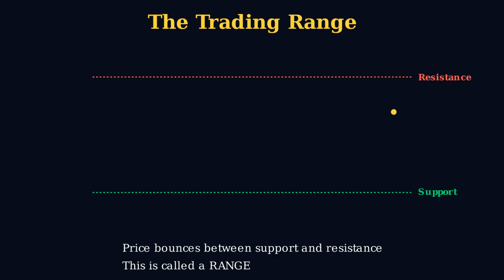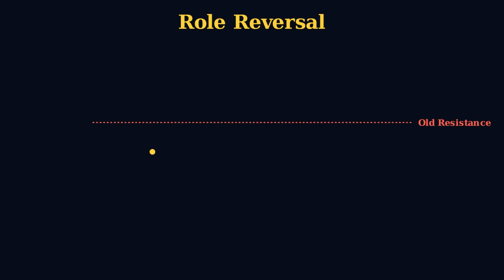And here's where it gets interesting. When price finally breaks above resistance, that old resistance level becomes the new support. This is called role reversal. The ceiling becomes the floor. This is one of the most powerful concepts in trading.